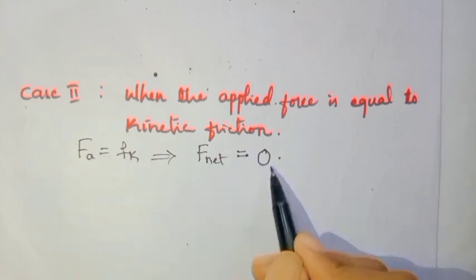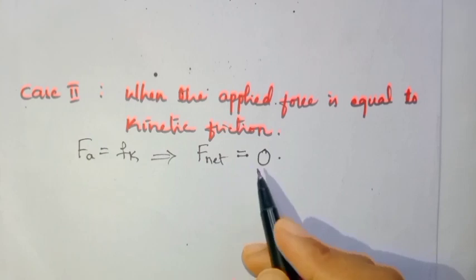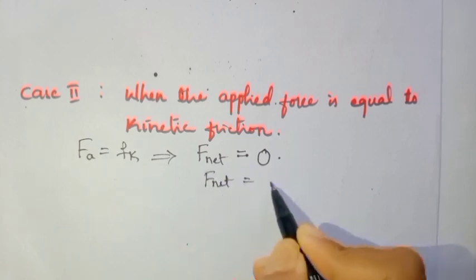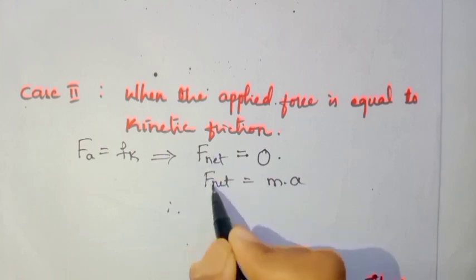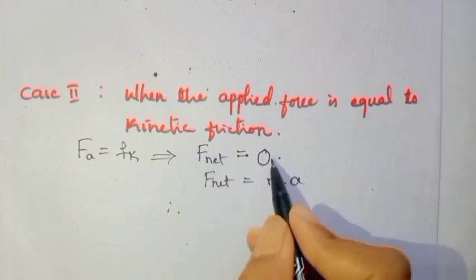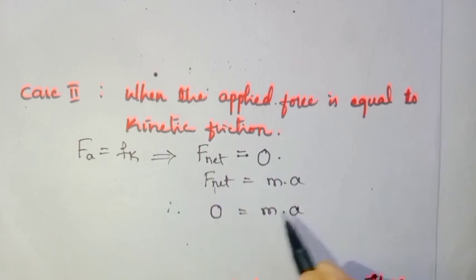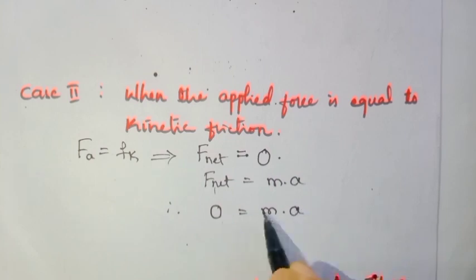Is it clear? Let's use the second law. F net is equal to mass into acceleration. Since the total force is 0, we write here the value is 0, which is equal to m into a, and 0 by anything is 0. So if you cross multiply this m, then a is equal to 0, and hence acceleration is 0.